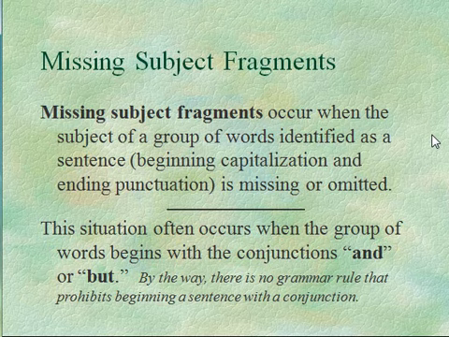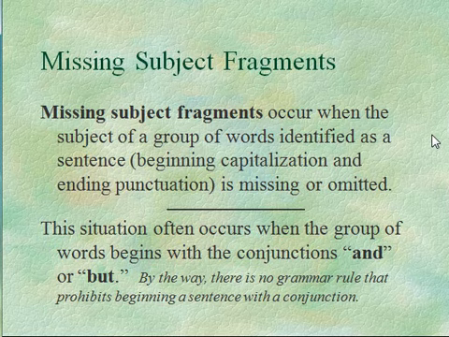Well, this situation happens most of the time when we have a group of words that begins with the conjunction and or the conjunction but. Please note though, having a sentence begin with and or but is not incorrect. There's no grammatical rule that says we can't do that.